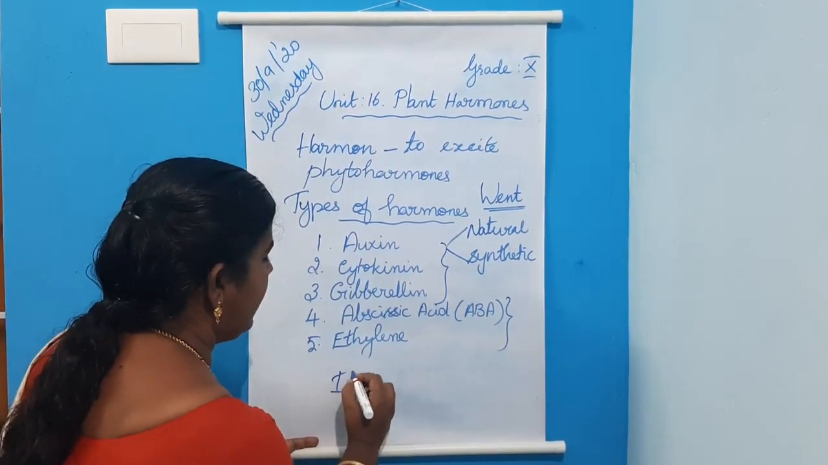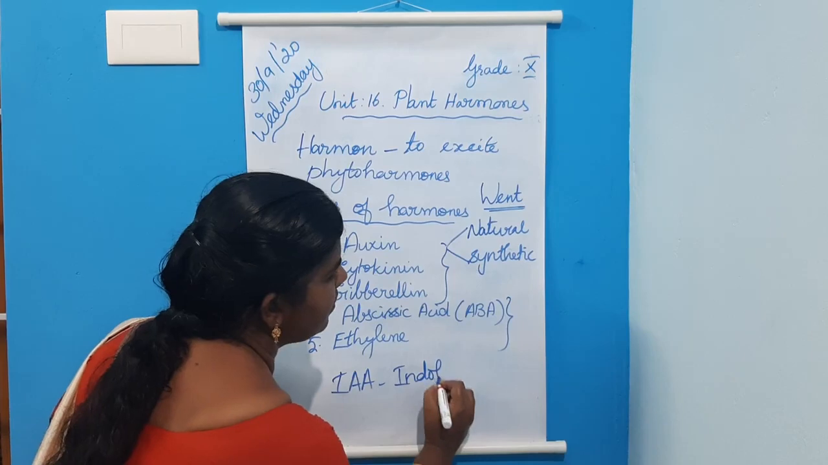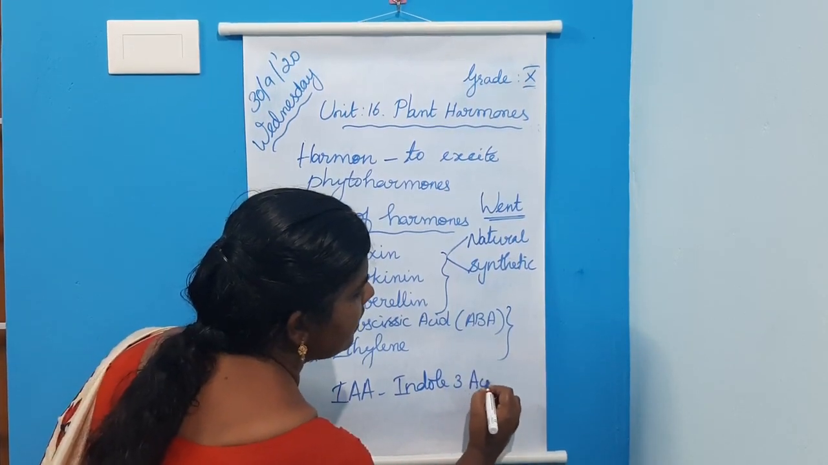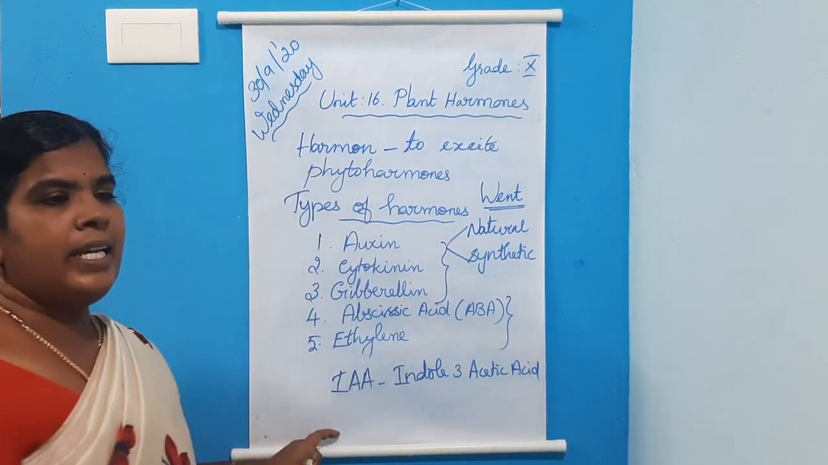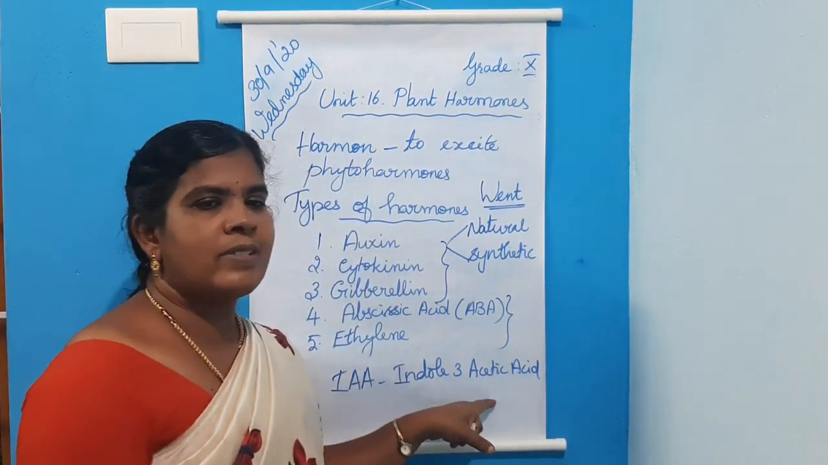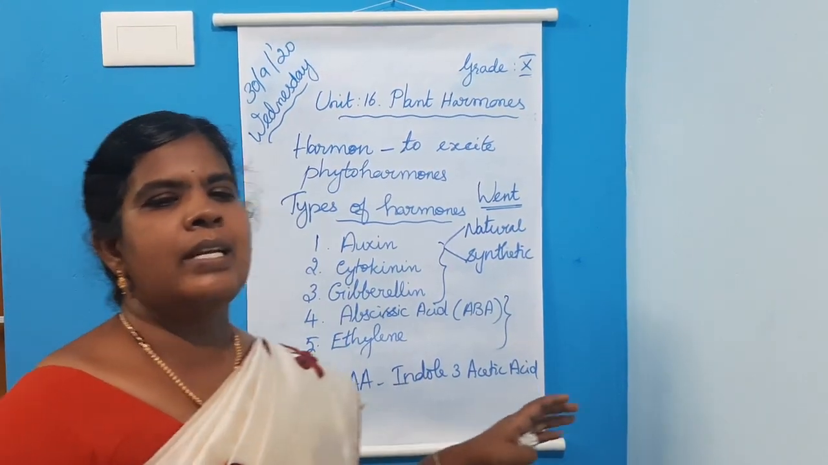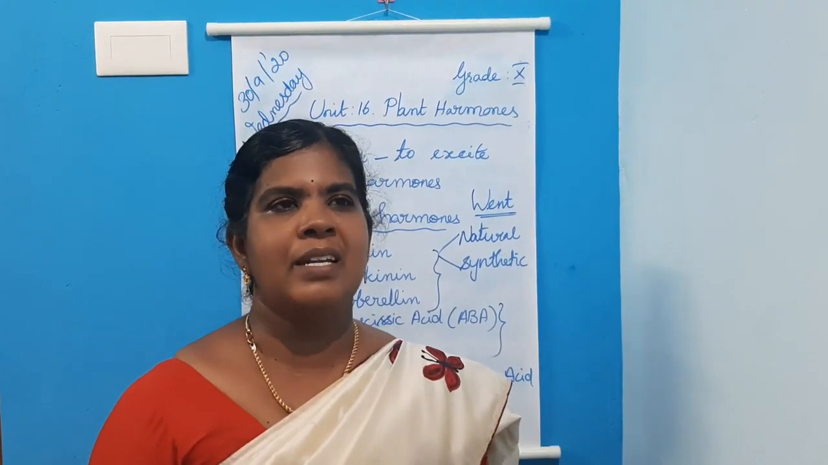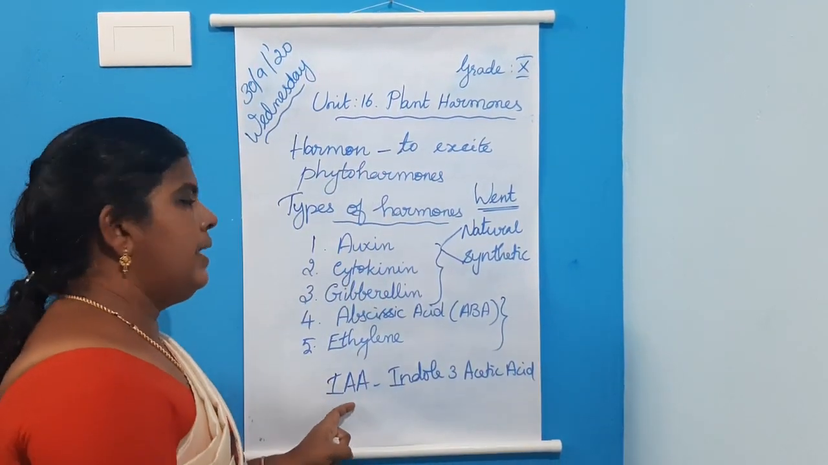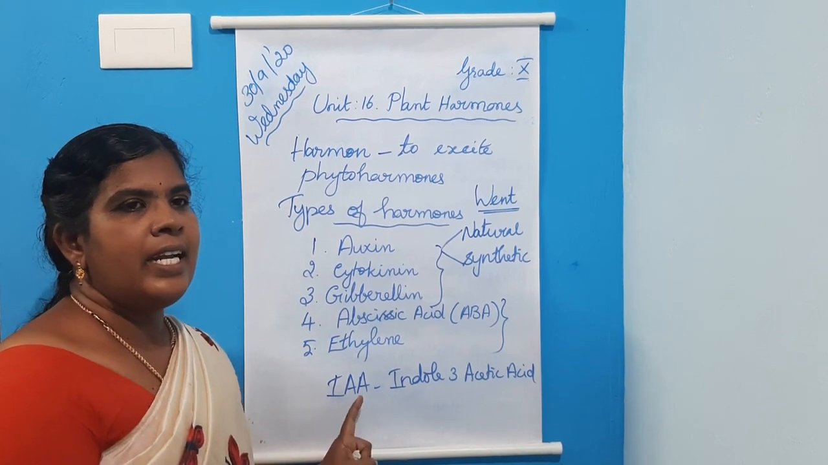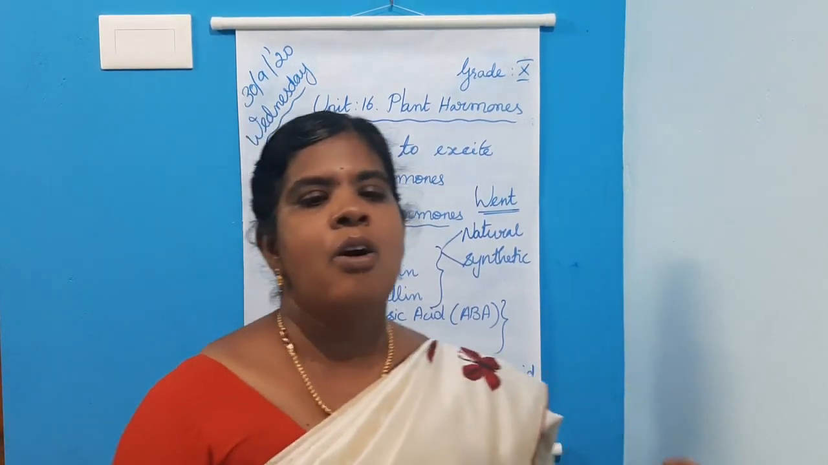Example, IAA, indole 3-acetic acid. What is IAA? IAA is a form of natural auxin produced by plants. Natural auxins are auxins produced by plants. Example, IAA, indole 3-acetic acid. It's a form of natural auxin.